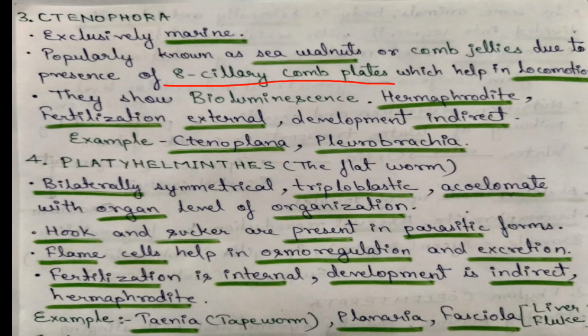Next we have Platyhelminthes. They are also known as flatworms. They are bilaterally symmetrical, triploblastic, acoelomate with organ level of organization. Hooks and suckers are present in parasitic forms.